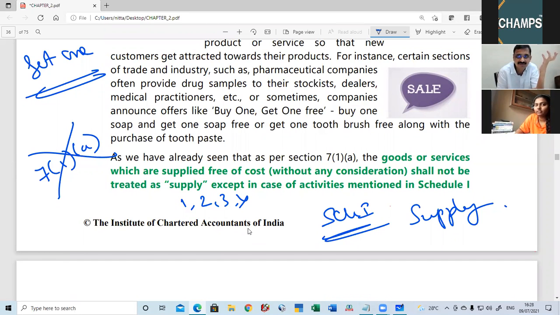That is the second one. Now, what is the third one? Agent, principal. What is the fourth one? Import of service into India without consideration, in course or furtherance of business, from a related party or an establishment of the related party. So unless it is Schedule 1, if there is no consideration, it is not a supply. That you should understand.